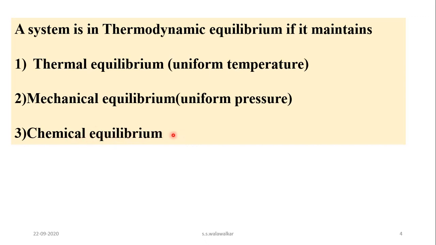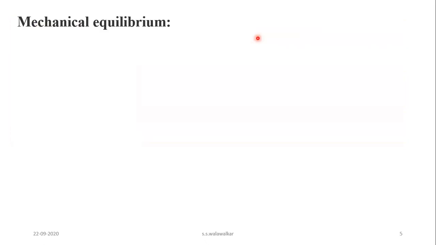Chemical equilibrium means the chemical composition of the system should not change with time. If the system temperature does not change, no work is done by the system or on the system, and the chemical composition of the system does not change, then that system attains thermodynamic equilibrium. Now we will see them one by one.